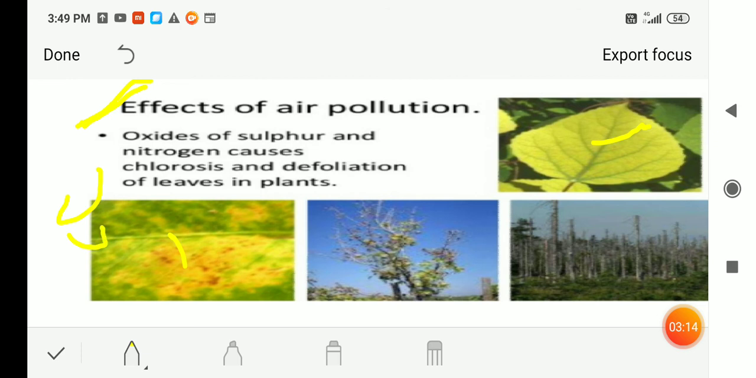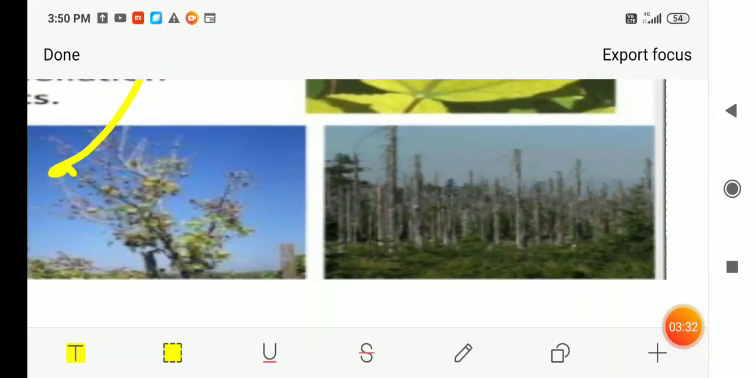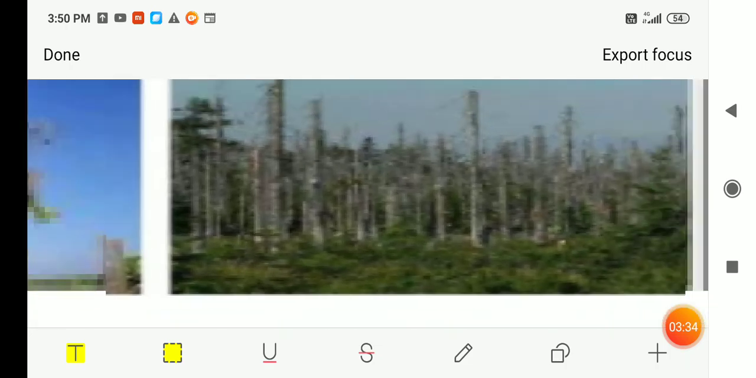Then after that what happens? Defoliation. Defoliation means leaves will fall down. So here you can see in this picture, leaves are falling down, and here we can see in this picture a large number of trees are shedding their leaves.